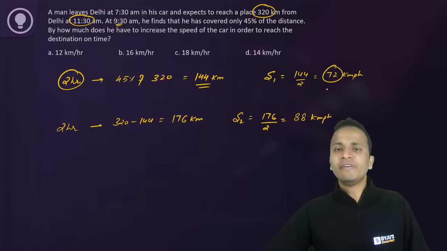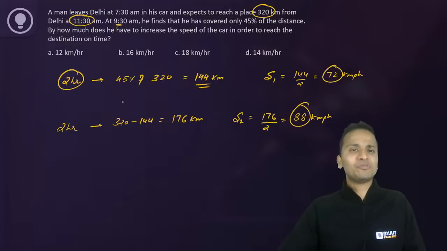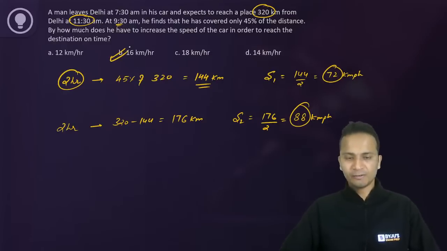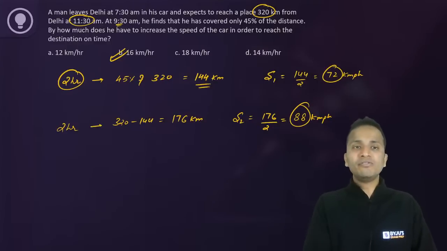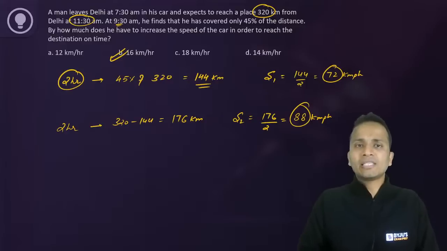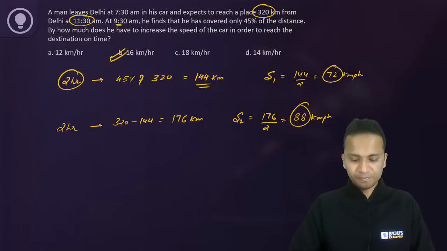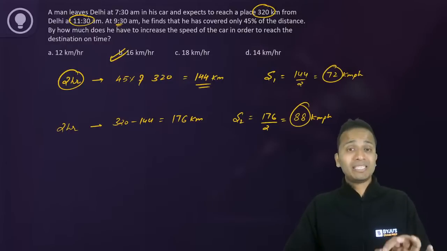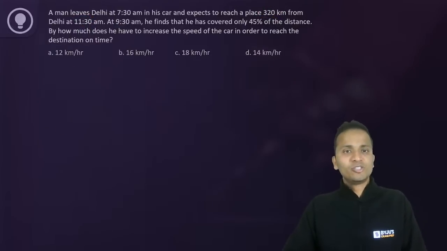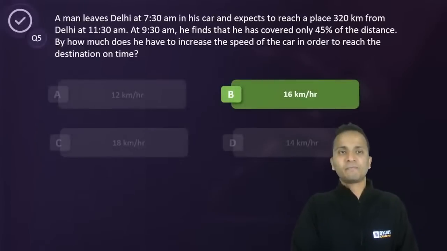Now earlier it was 72, now it is 88. So the increase in speed, clearly 88 minus 72, that is 16 kilometers per hour. So he has to increase the speed by 16 kilometers per hour to achieve what he has decided, what he has expected. So all of you have given a correct answer. Nice, good to see that. But the number of answers is very less. So here the correct answer is 16.